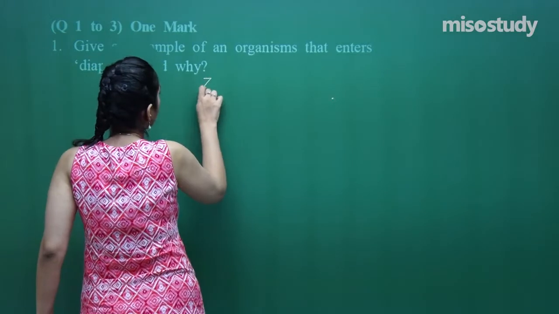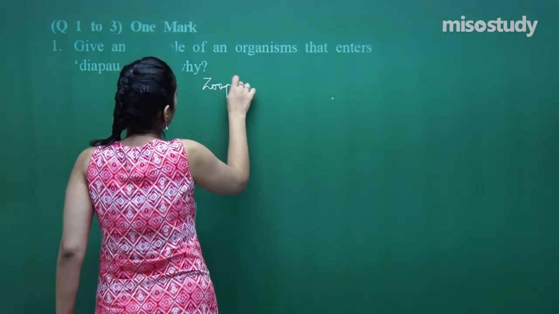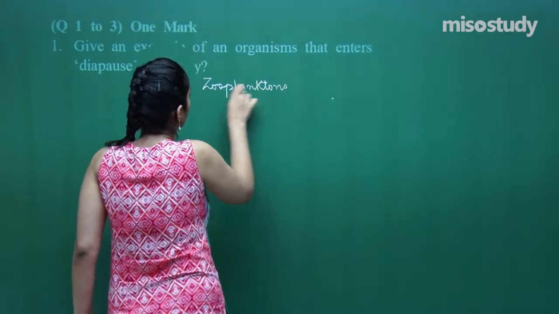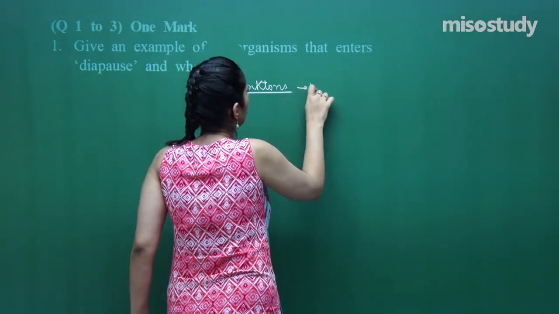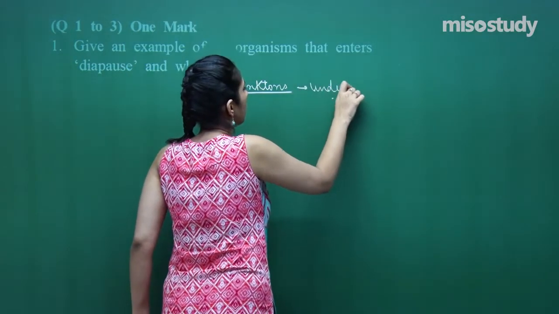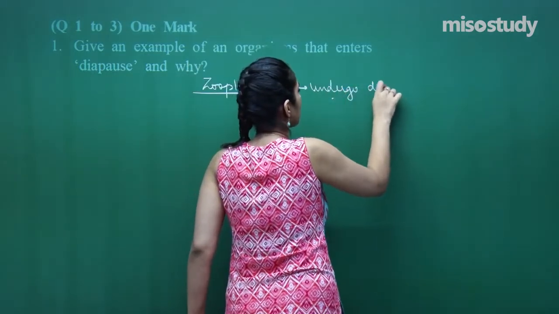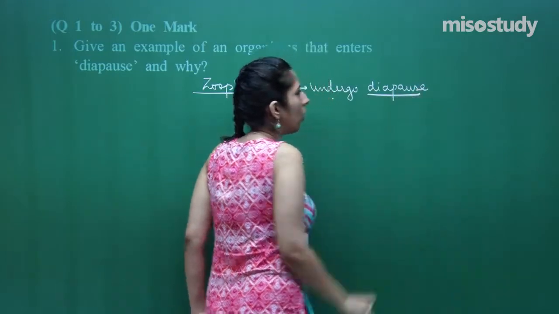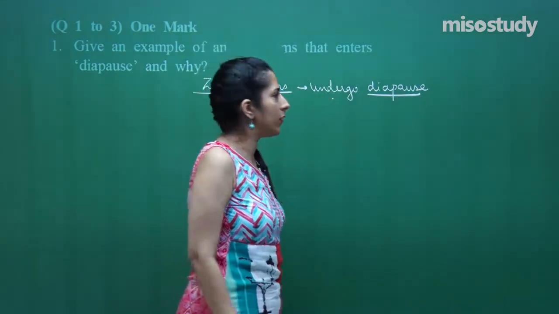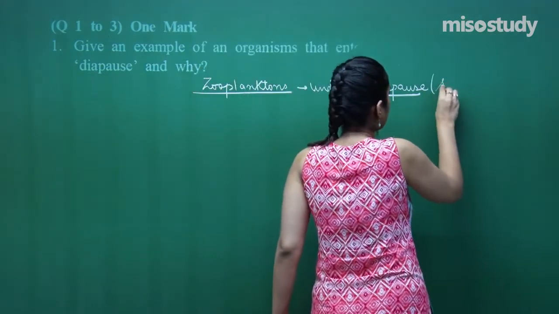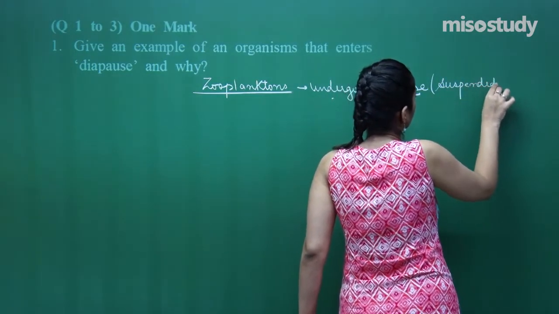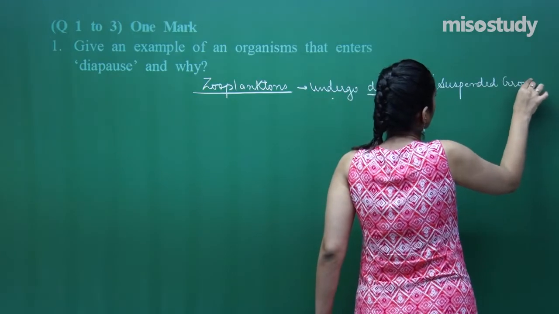In this we have a very good example of zooplankton. Zooplanktons undergo diapause. Diapause is a state of inactivity, or a state of suspended growth.